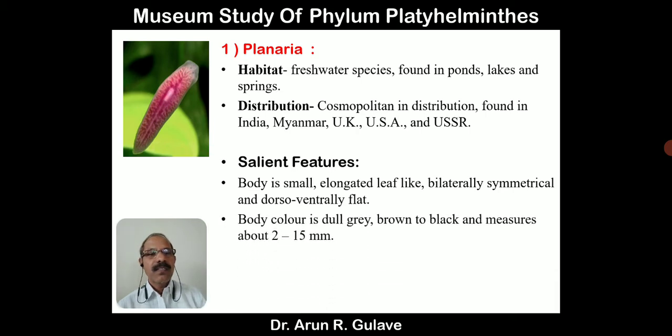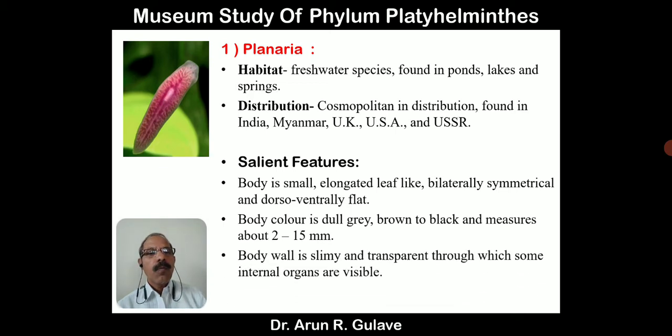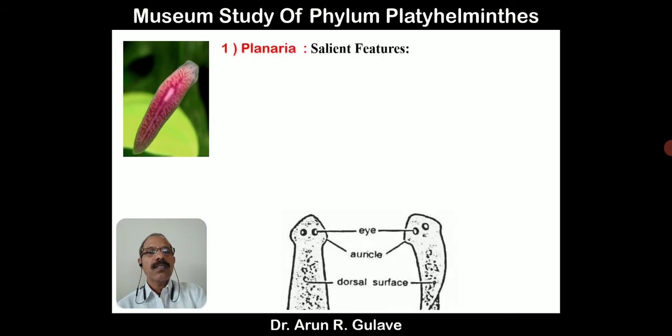smaller in size. Body color is dull grey, brown to black, and measures about 2 to 15 millimeter. So it is very small in size. As in the figure, color is different, but the actual animal has a dull gray or somewhat brownish to black color. Body wall is slimy and transparent, through which some internal organs are visible. See the transparent body wall, so that we are able to see some internal organs.